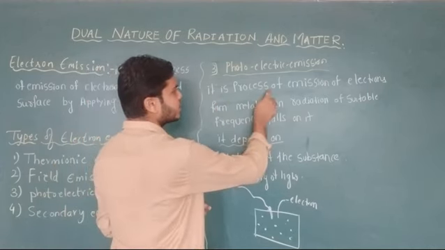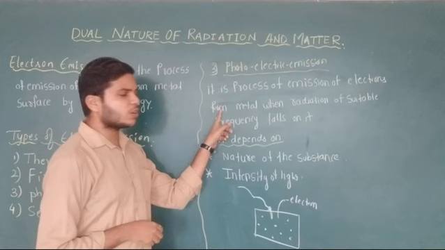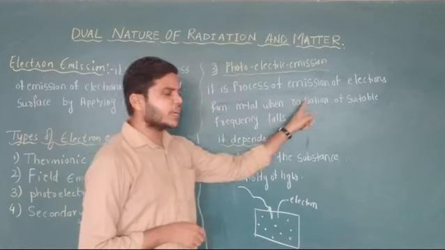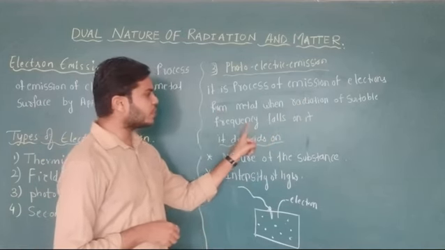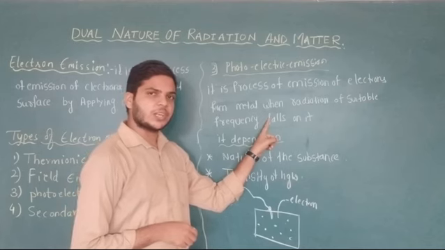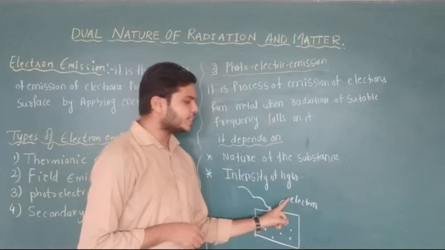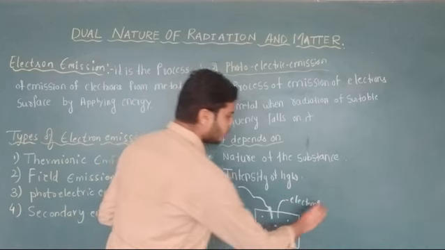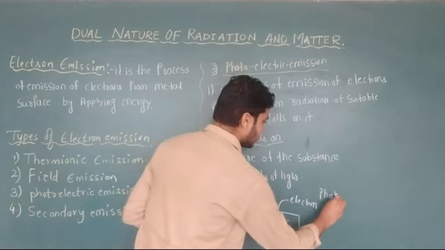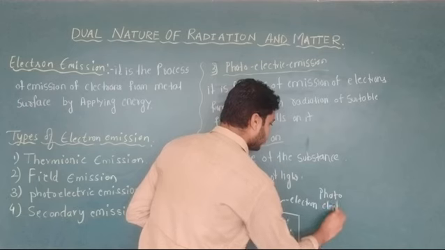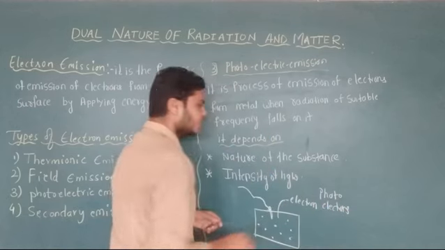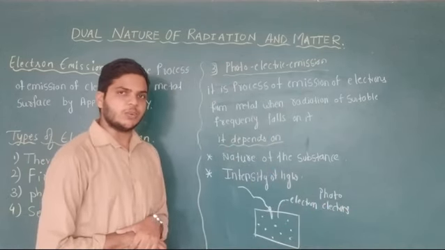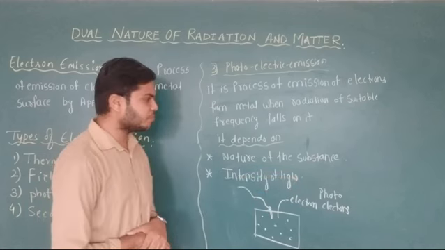Therefore, it is the process of emission of electrons from the metal surface when radiation of suitable frequency of light is falling on the metal surface. The electrons which are coming out in this process are called photoelectrons. These are called photoelectrons because these are coming out because of the photo, that is light energy.